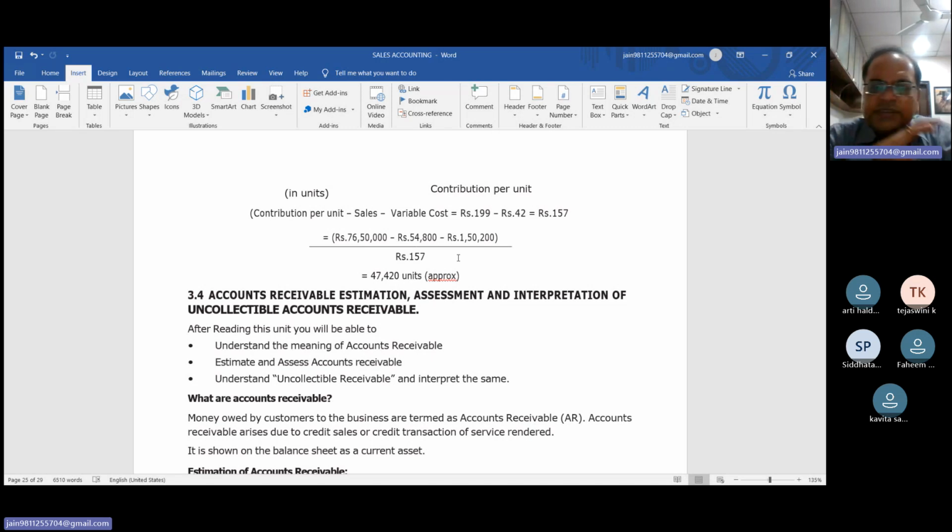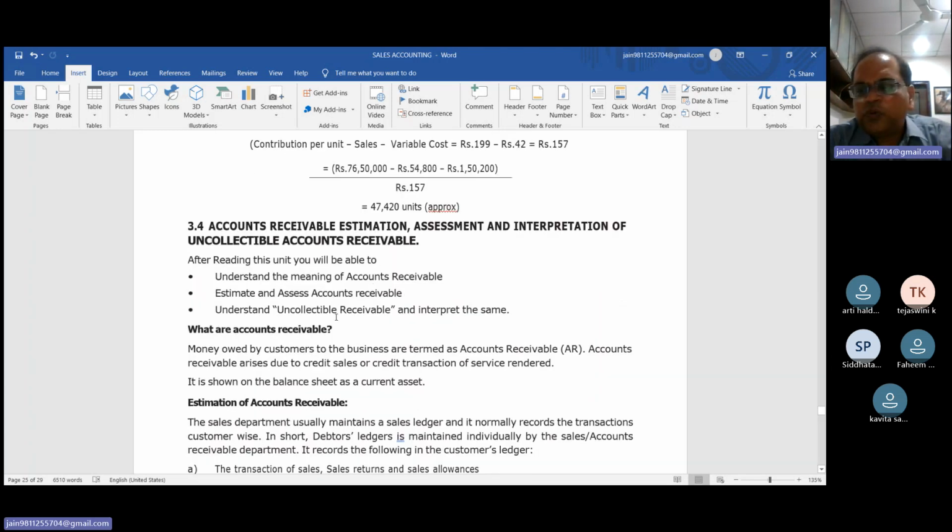We have already discussed all these things regarding cash management and the three types of float. Two small concepts are given here, so we will discuss them. In the next class, we will discuss the complete multiple choice questions of this chapter. Then the next chapter, receivables management.